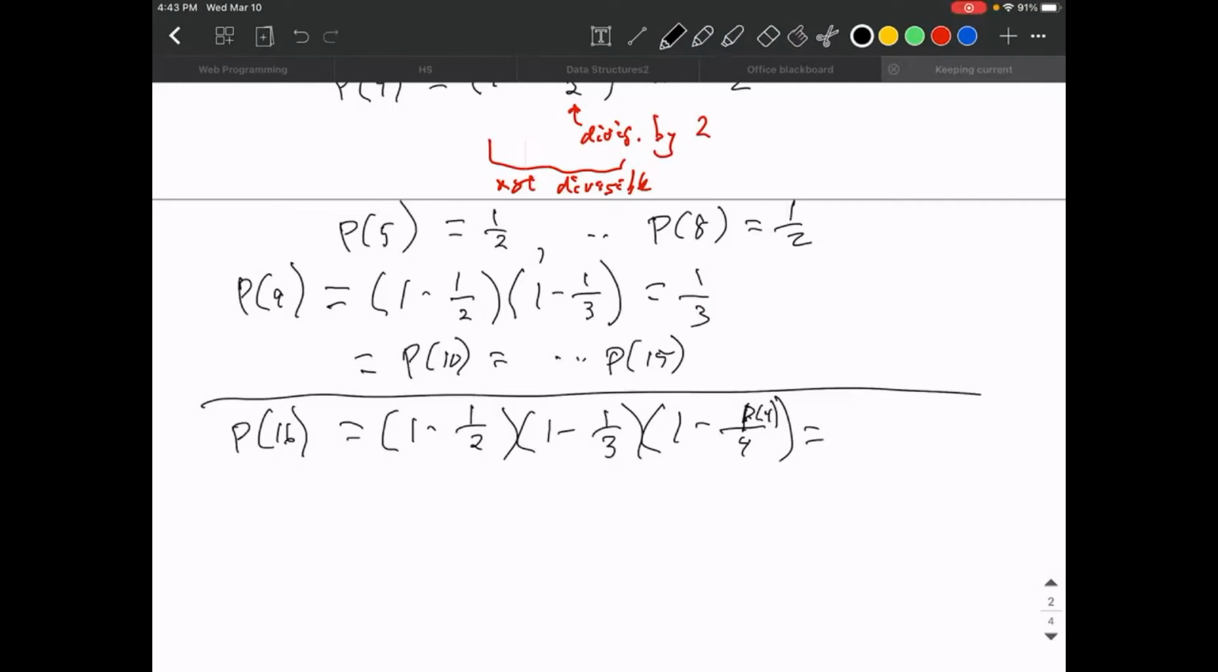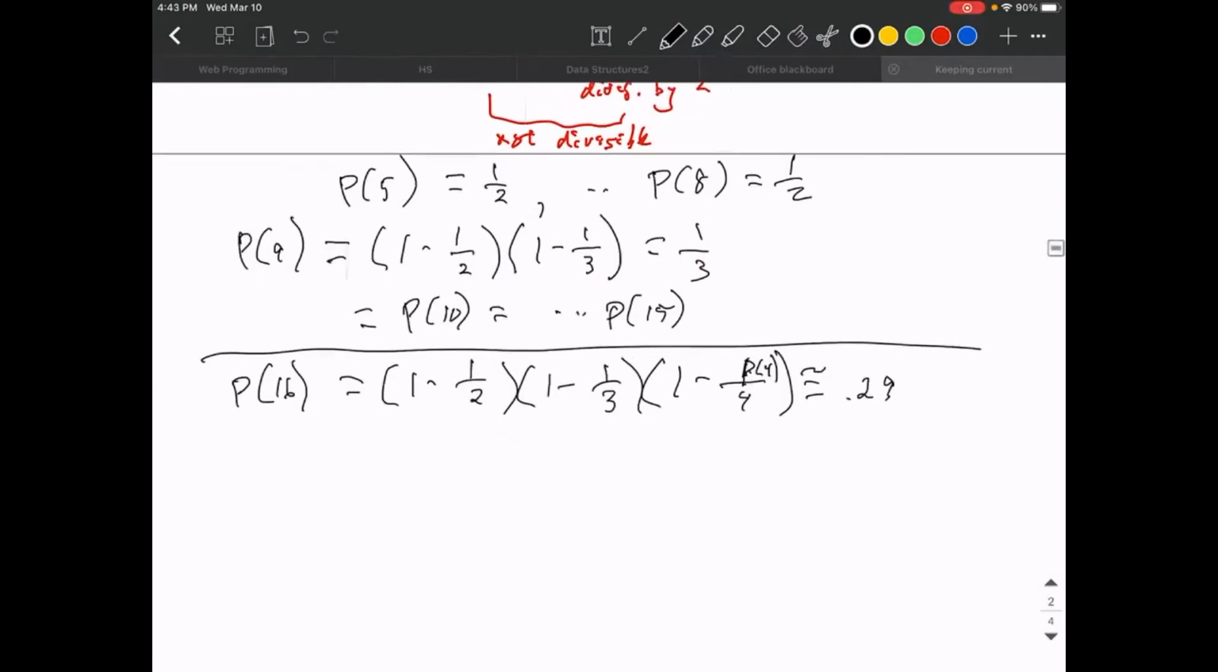All right, and so this happens to equal, I actually have computed this, approximately 0.29. And so we'd expect that of the 9 numbers between 16 and 24 inclusive, about 2.6 of them should be prime. And in fact, 3 of them are, 17, 19, and 23. So it's working pretty well. General formula, we can write down now.